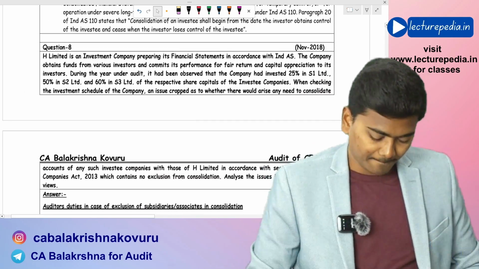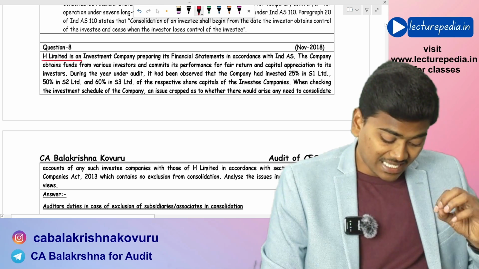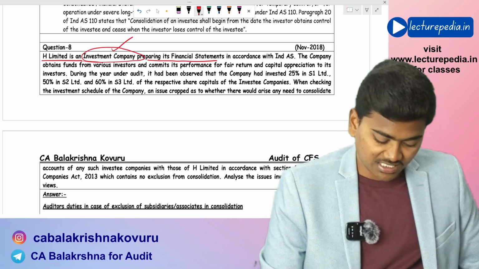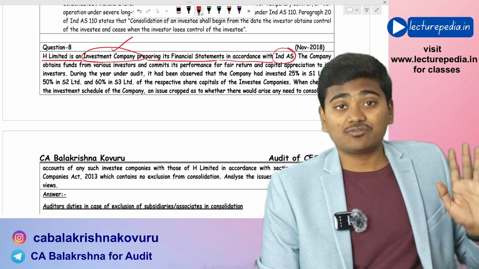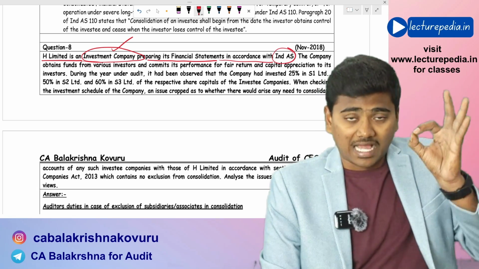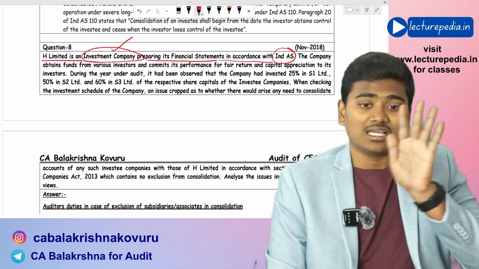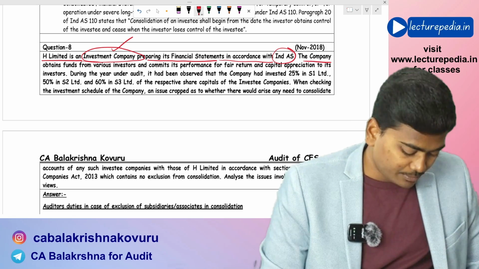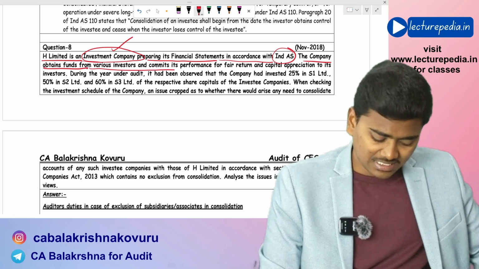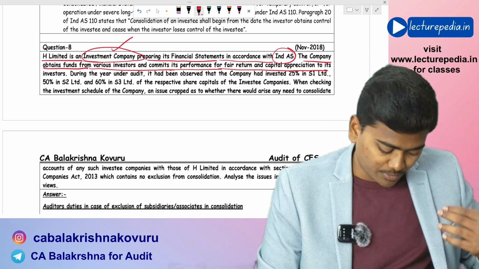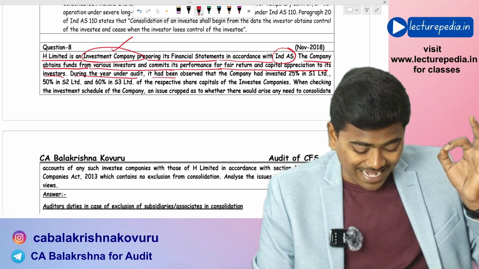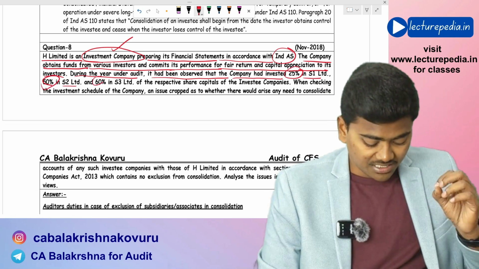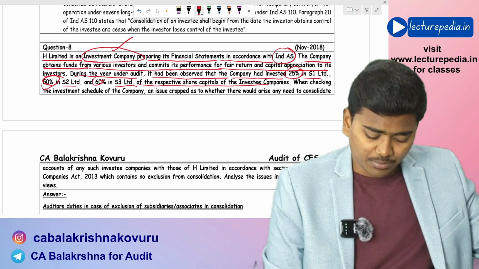Next, question number 8. H Limited is an investment company preparing its financial statements in accordance with Ind AS. It is following Indian accounting standards. So as of now, till this point, you can conclude that H Limited is exempted from preparation of consolidated financial statements. Let's see. The company obtains funds from various investors and commits its performance for fair return and capital appreciation to its investors. During the year under audit, it had been observed that the company had invested 25% in S1 Limited, 50% in S2 Limited, and 60% in S3 Limited of the respective share capitals of the investee companies.